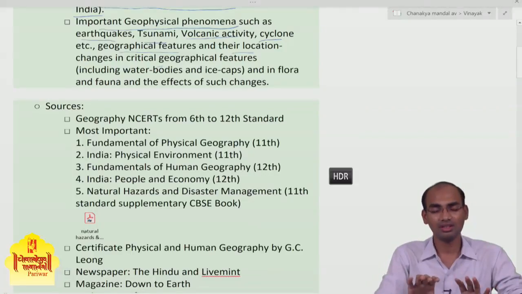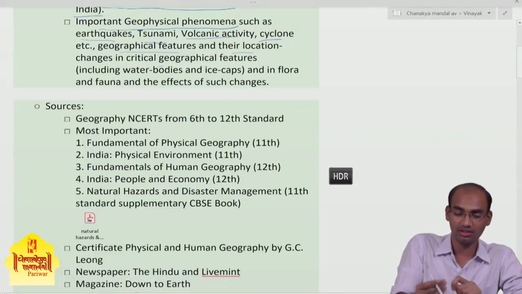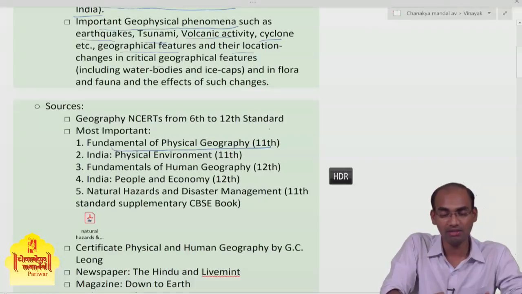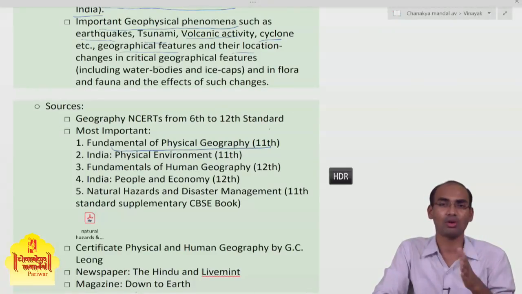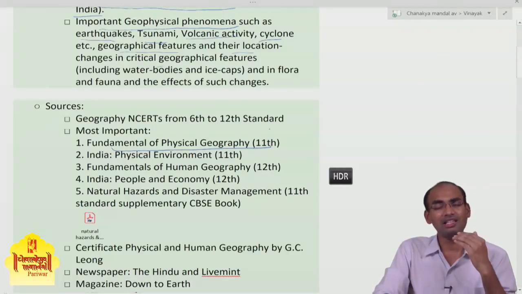I know that at least this specific NCERT, the 11th standard physical geography NCERT, some part of it is quite boring, very boring, the rock formation part and the first part. But till 2015 UPSC used to ask direct questions from that part.